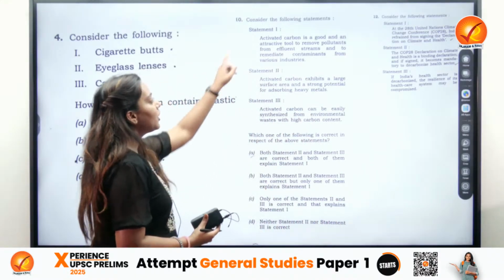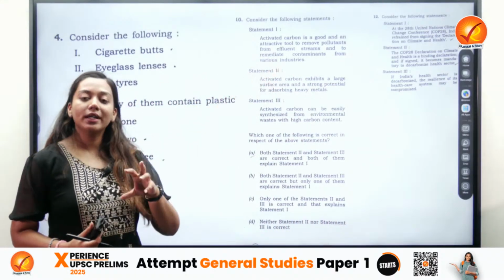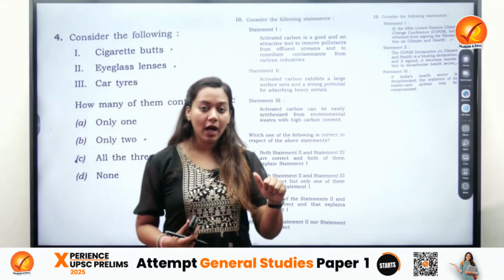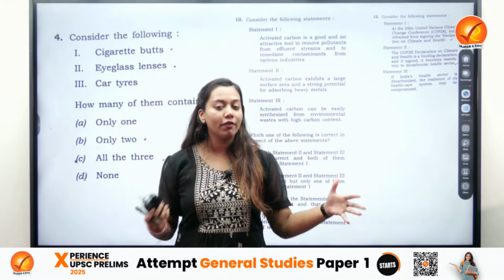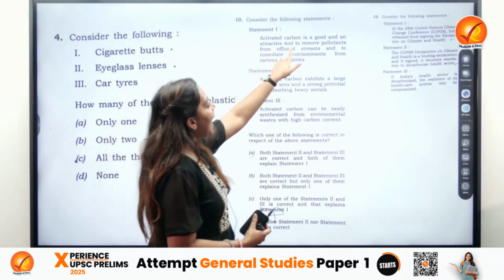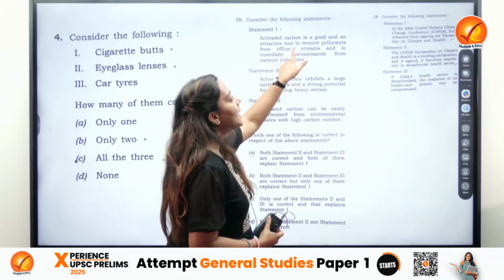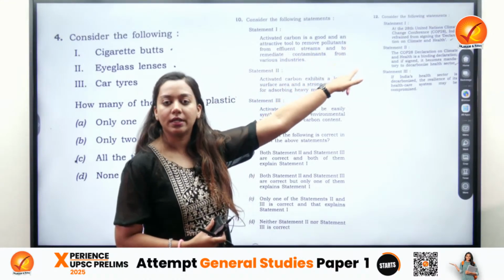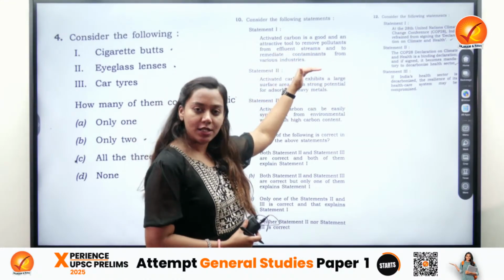Now the next one is about activated carbon. First of all, activated carbon was pretty much in the news because of a plethora of applications. And second, activated carbon is a good and attractive tool to remove pollutants. So this statement as such was correct.